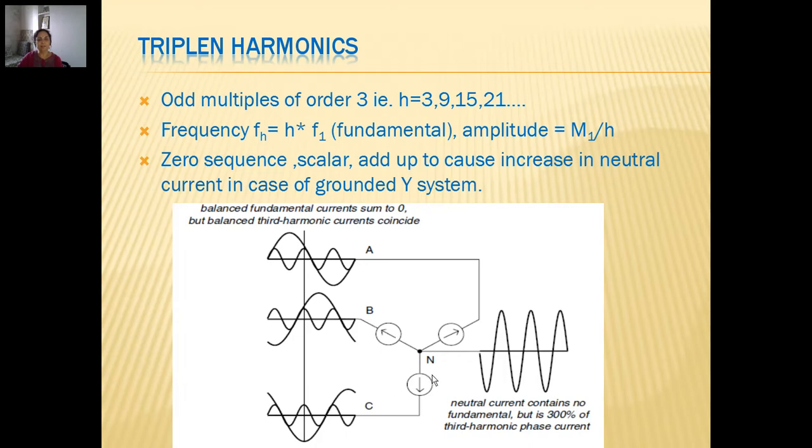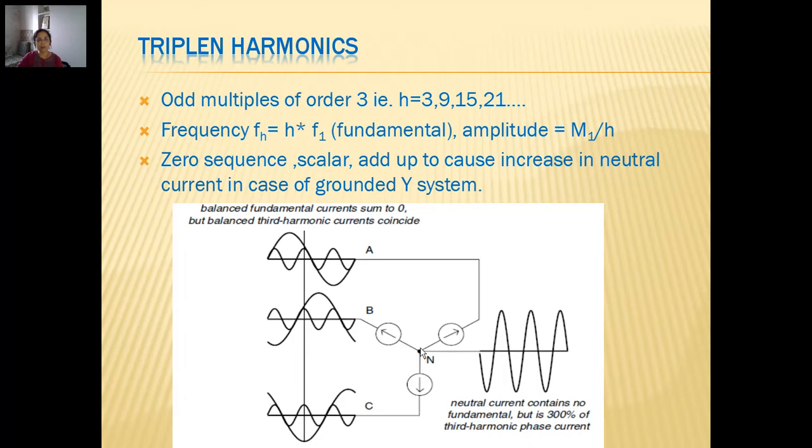If we see here what happens as per Kirchhoff's current law, for all symmetrical and balanced systems, the sum of all currents at this junction N should be 0. May it be a positive sequence current or negative sequence current, they still maintain that 120 degrees displacement, and so they follow Kirchhoff's law.